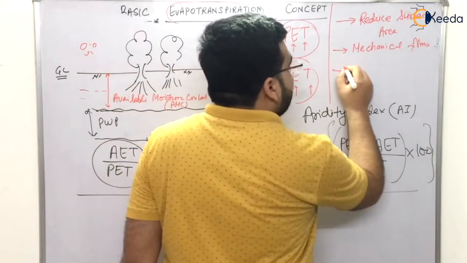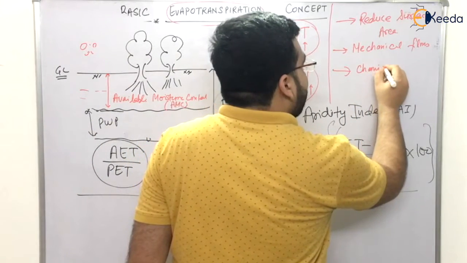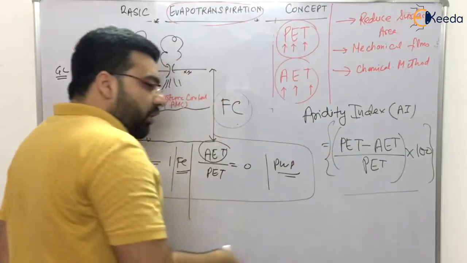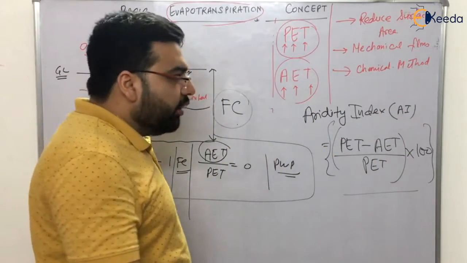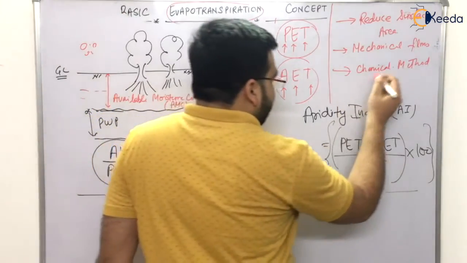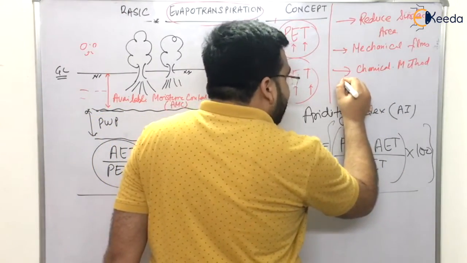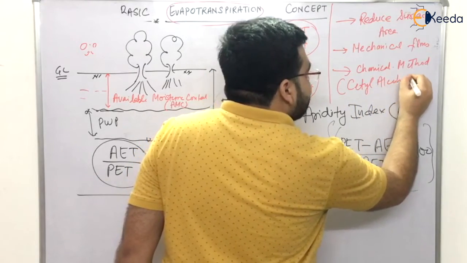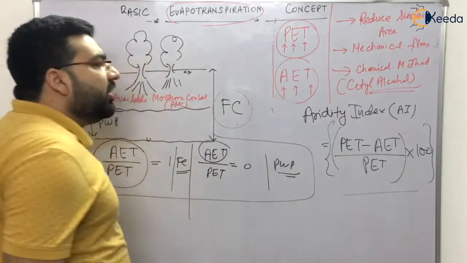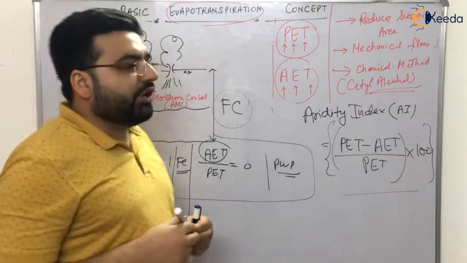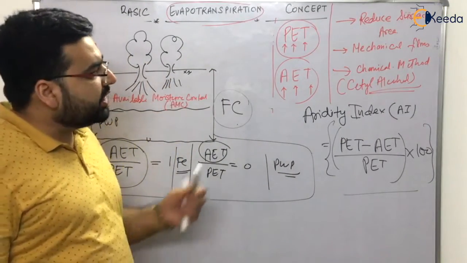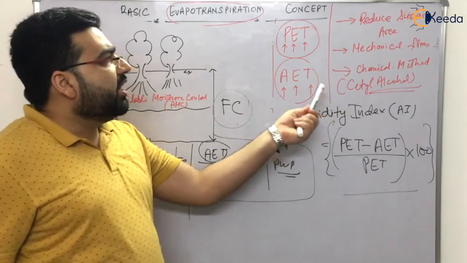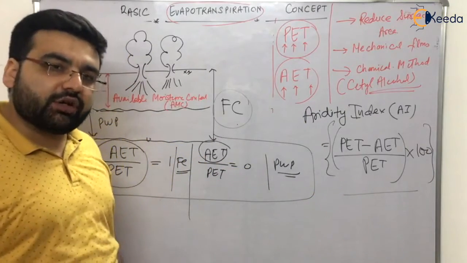The third is the chemical method. This is usually adopted, and this question has been asked. In the chemical method, we spread a chemical known as cetyl alcohol on the water body. This question has been asked. The cetyl alcohol is spread on a water body to reduce evaporation, right? So these are the three methods by which you can reduce the evaporation of a water body.